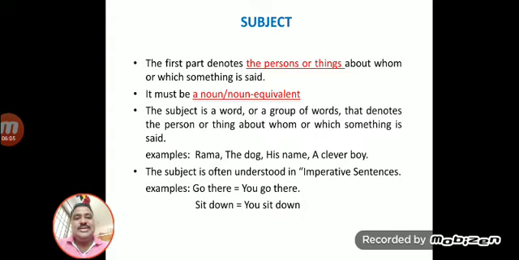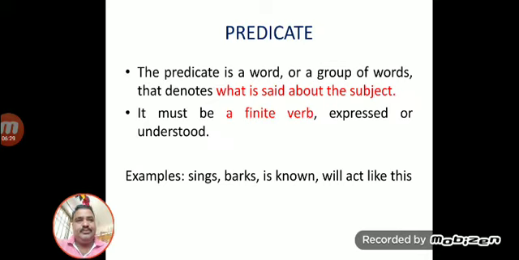In this sentence, sometimes the subject is absent, so you have to consider the subject is always you. For example, go there: you go there. You is hiding, but it is always the second person. Sit down: you sit down. Come here: you come here. I hope you understand the concept.